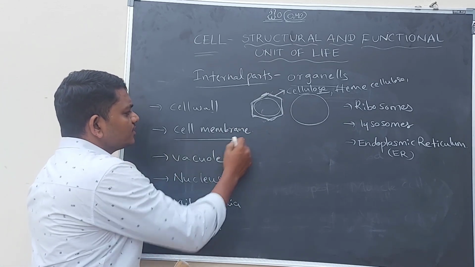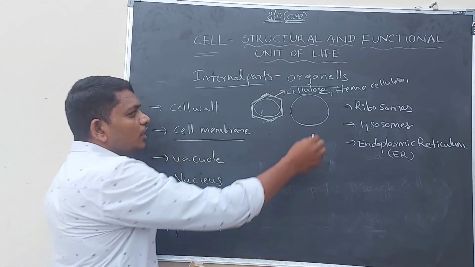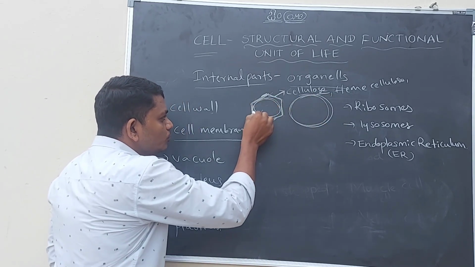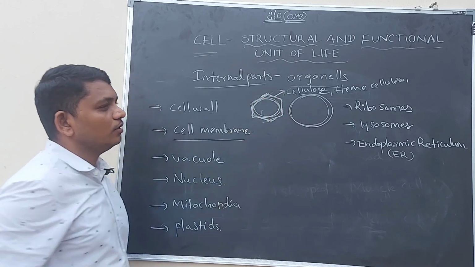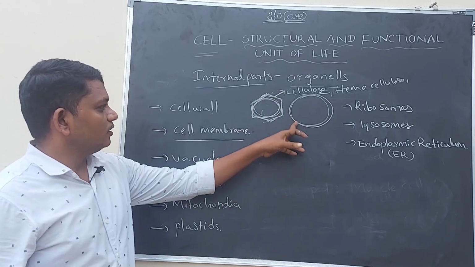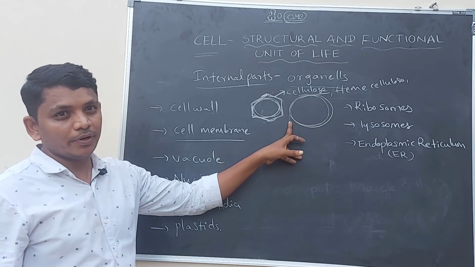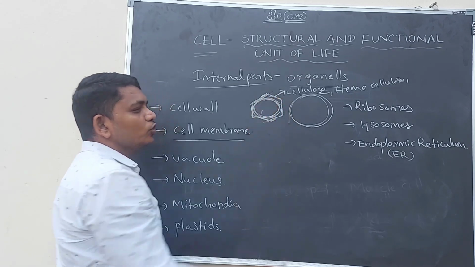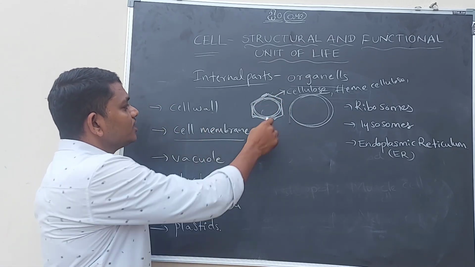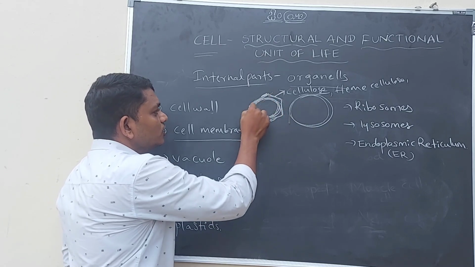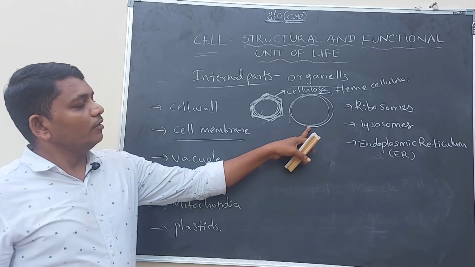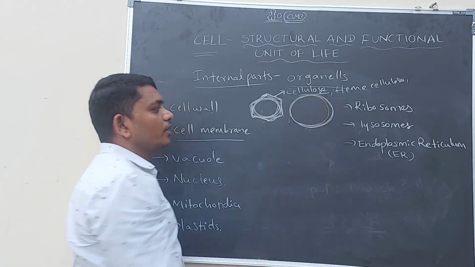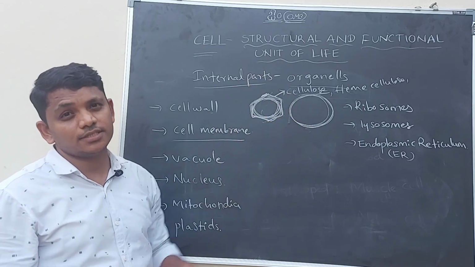And the cell membrane is the outermost membrane of the animal cell and the secondary outermost membrane of the plant cell. In the animal cell, this is the outermost, primary membrane. In plant cells, the cell membrane is the secondary outermost membrane. Above the cell membrane, there is a membrane called the cell wall in plant cells. Whereas in animal cells, the outermost membrane is the cell membrane. There is no cell wall in animal cells.